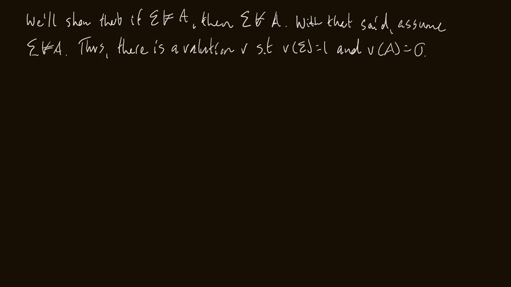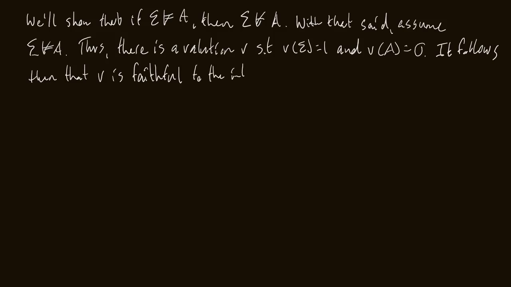So then it follows, this is pretty clever, it follows then that V is faithful. This is our definition for faithful coming back, that V is faithful to the initial branch for sigma, not A, right? Because the valuation of sigma will be 1 and the valuation of not A will be 1. So all sentences on this tree are true with the interpretation V.